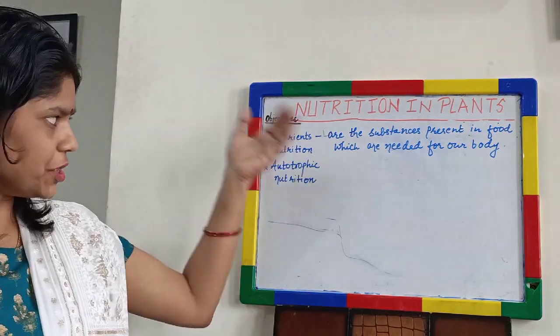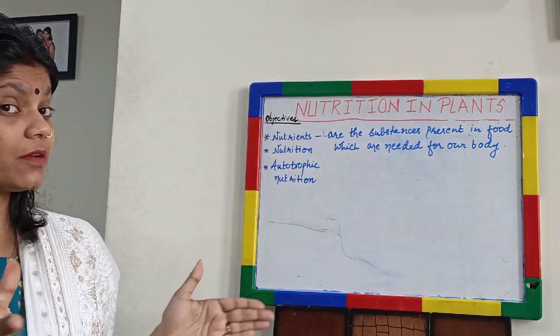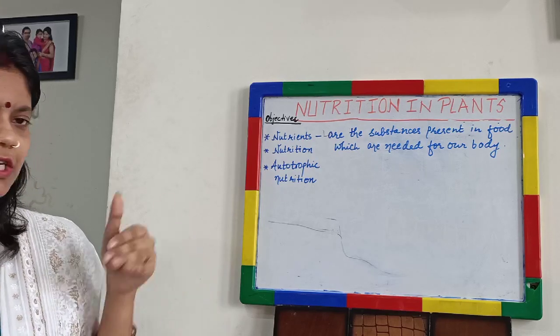Okay, so we need nutrients for our body. So there must be some functions of the nutrients. So what are the functions of nutrients?